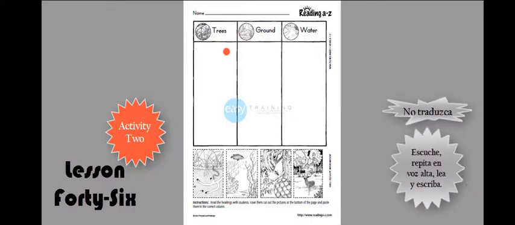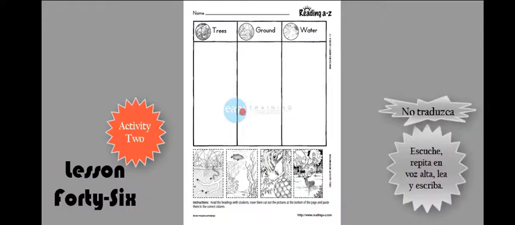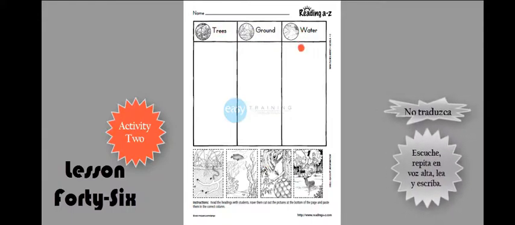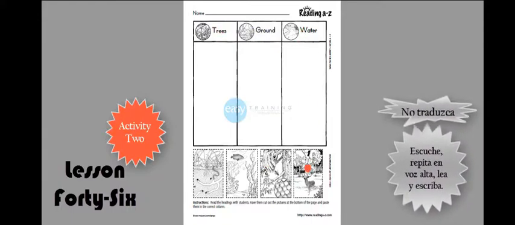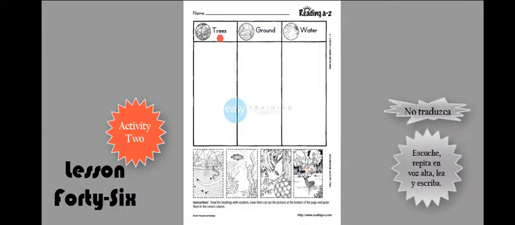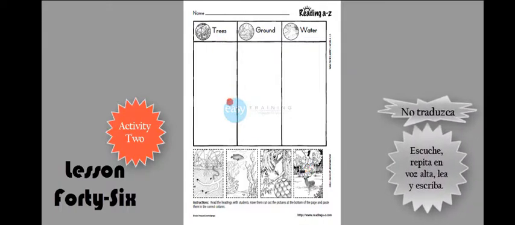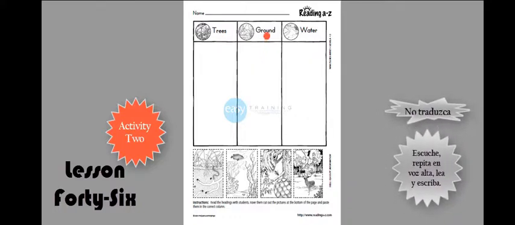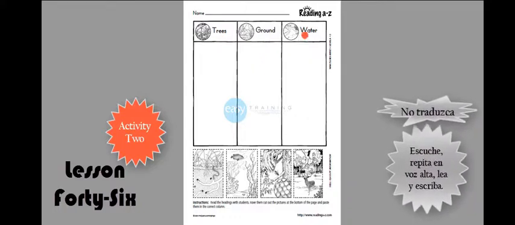Here is activity number 2. And in here there is a chart with 3 columns and some pictures. In these pictures we can see animals. And this activity consists in pasting under the headings the pictures of animals that live in there. Animals that live in trees, animals that live on the ground, and animals that live in water.